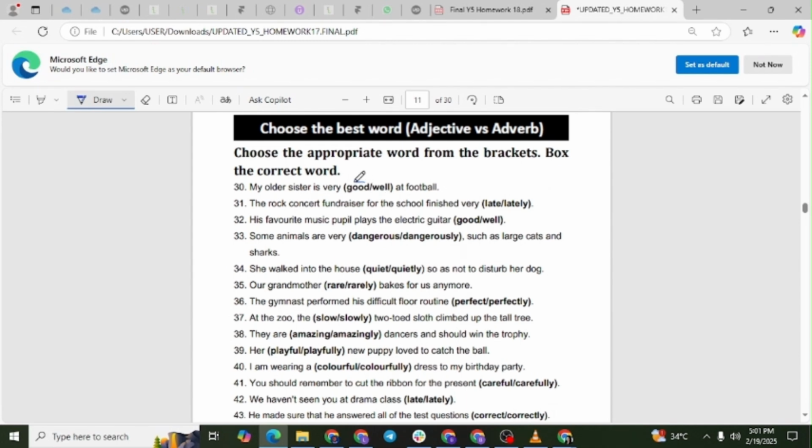Explanation. Good is an adjective that describes a noun, in this case, sister. The word well is an adverb and would not fit here.